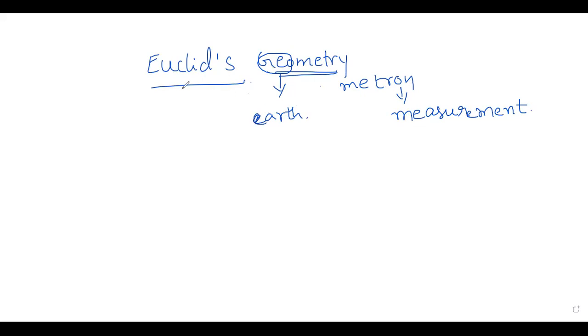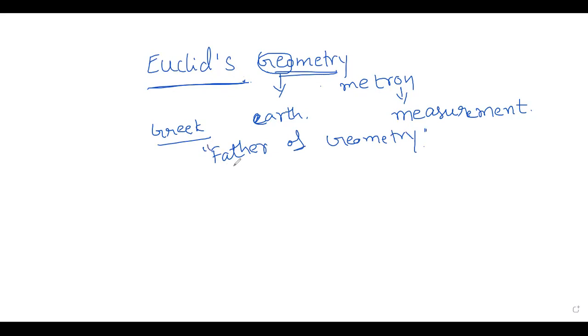Why is it called Euclid's geometry? Euclid is a famous mathematician. He was a Greek mathematician. Geometry is also a Greek word, derived from two Greek words: geo means earth and metron means measurement. Euclid was a Greek mathematician and he is called the father of geometry.